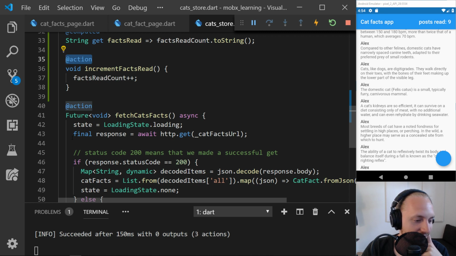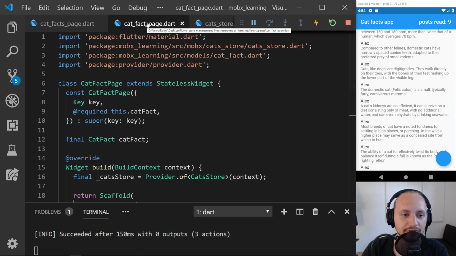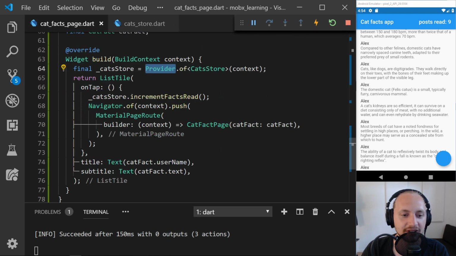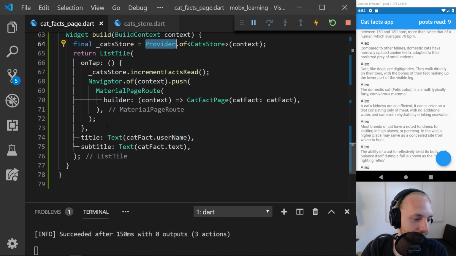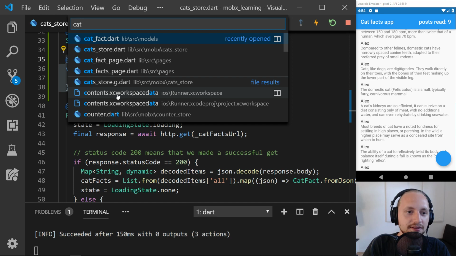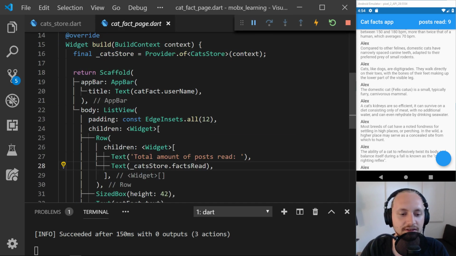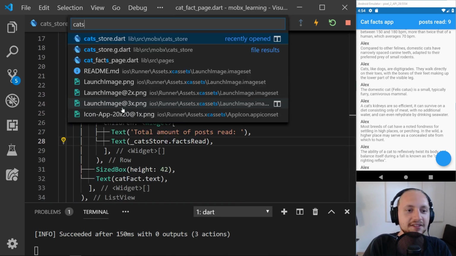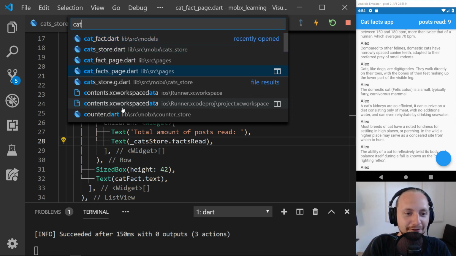My question is, it will call set state. This won't actually call set state in the manner you're thinking of. Let me show this in the cat facts page.